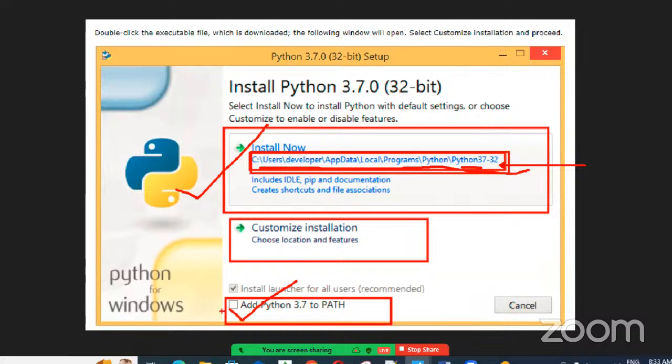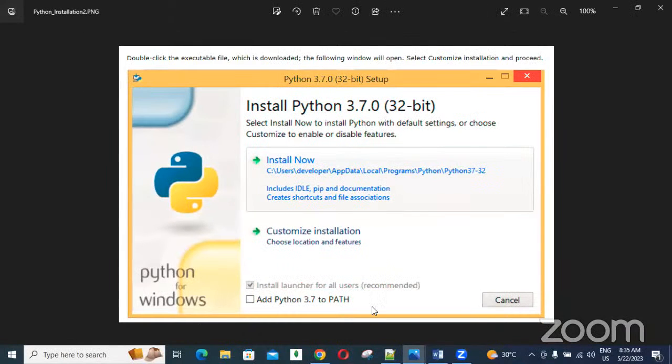Whenever we install software, that software's path needs to be specified in the environment variable section. After selecting the checkbox, it is added automatically. Remember this one point. Unfortunately, if we forget to select the checkbox and immediately click install, no problem. Later we can also add this path manually and explicitly. I will tell you how we can add it. Got it? Just look at the screens, guys.